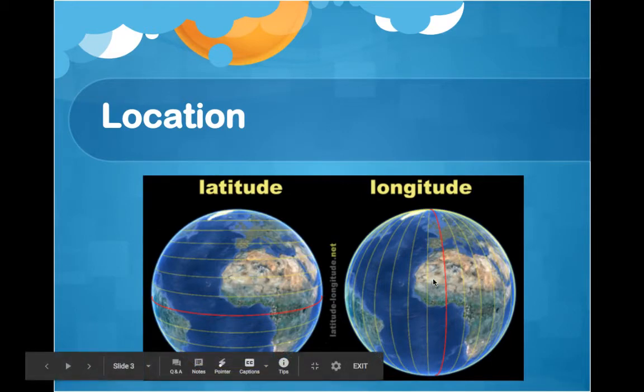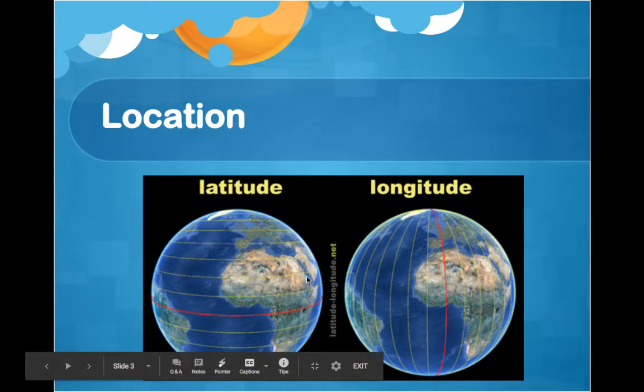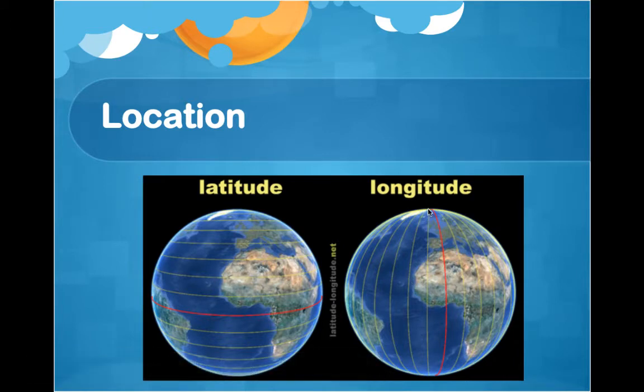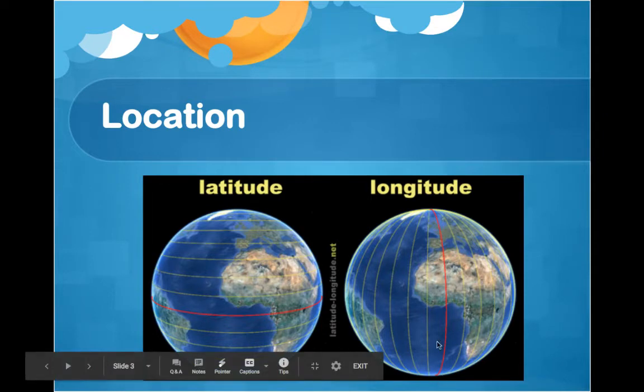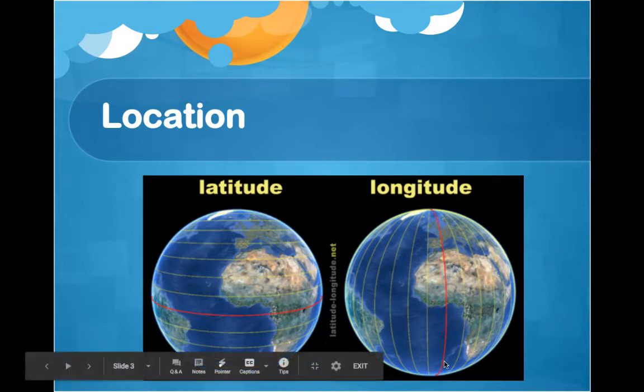Now, if you look over to the right, you'll see examples of longitude. Longitude is similar to latitude in the aspect that it goes all the way around the Earth, but instead of going east-west like lines of latitude do, you'll notice that longitude lines go north-south. And what makes it really confusing is that rather than identifying longitude lines as north or south, you actually identify them as east or west. It's really confusing in that regard, but it makes sense when you begin to practice it. The red line that you see cutting through the middle of the Earth right here is the prime meridian.